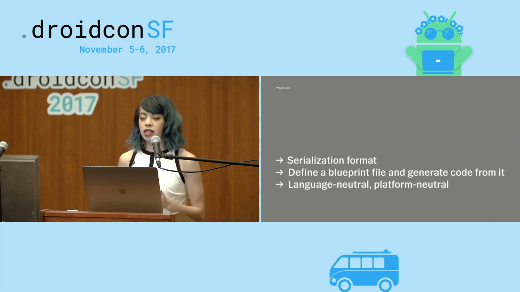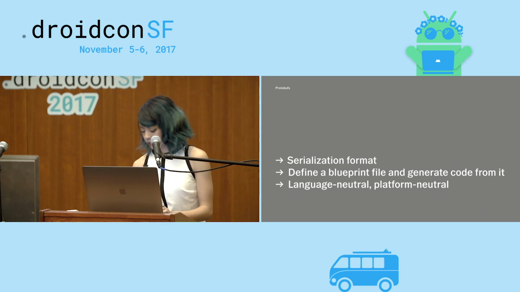From this very simple definition file, you will compile the file and code will be generated from it in whatever language you plan to use. It can be generated in a number of different languages, and for each language there are also different code generation libraries, so you can pick the one that generates code that is the best fit for you.